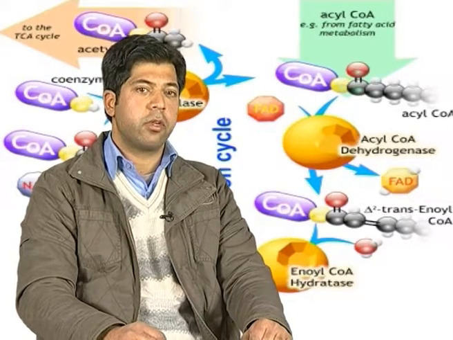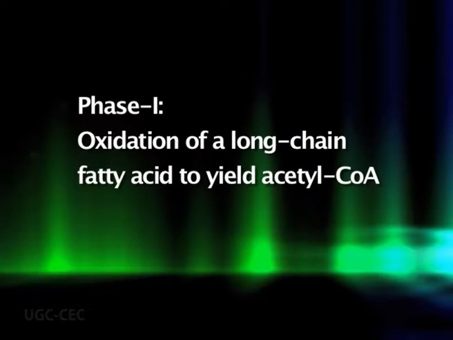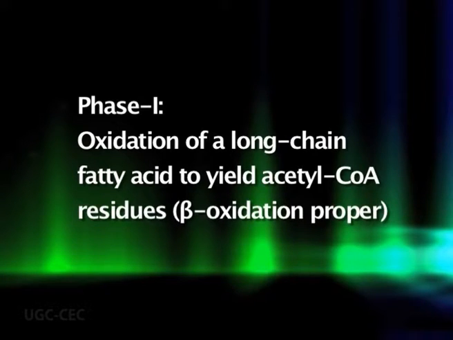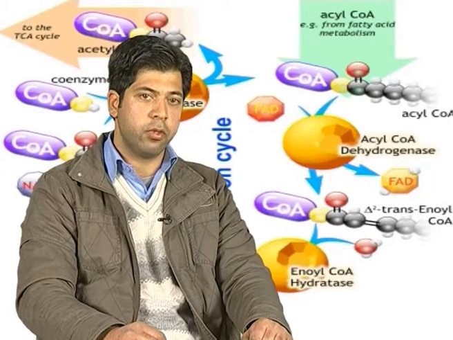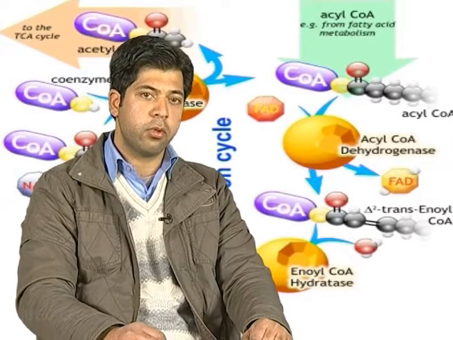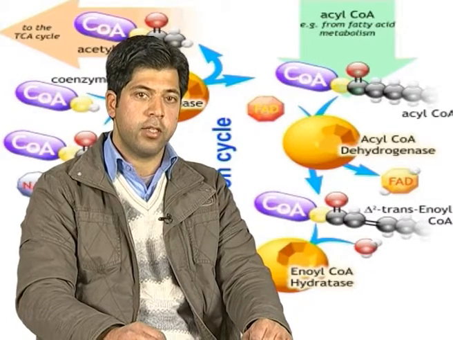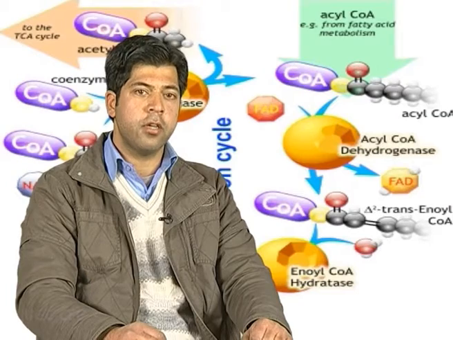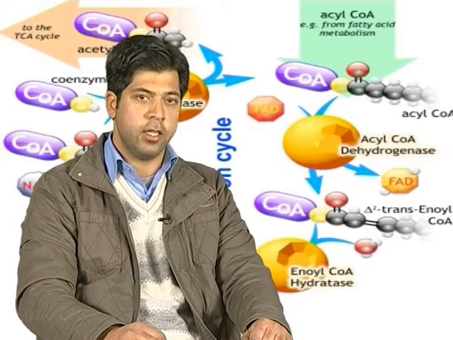Let us talk about phase one first, that is oxidation of a long chain fatty acid to yield acetyl coenzyme A residues, that is beta oxidation proper. During this phase, the fatty acids undergo oxidative removal of successive 2 carbon units in the form of acetyl coenzyme A, starting from the carboxyl end of the fatty acyl chain.